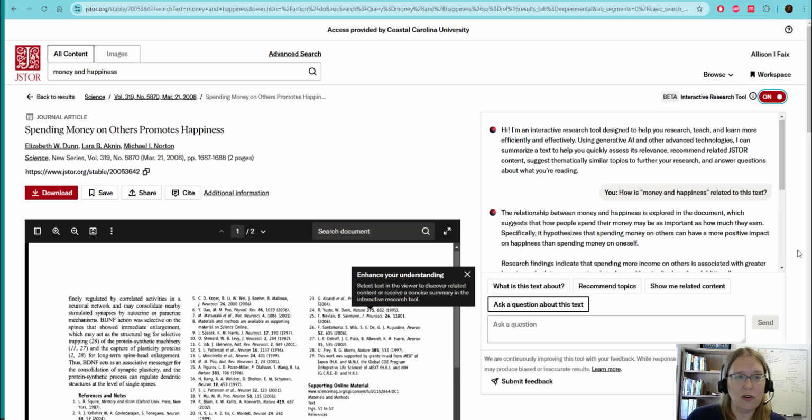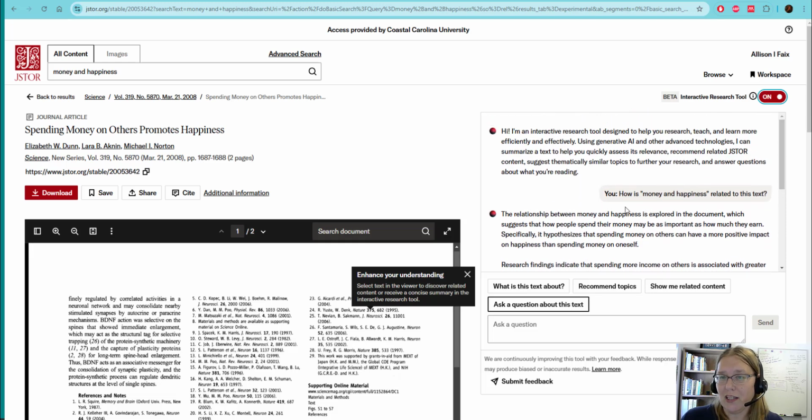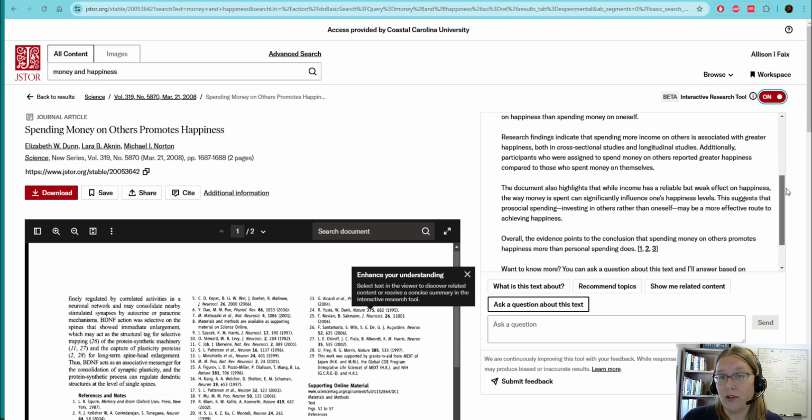I picked an article that was only 2 pages. That was not a good choice. But if you pick an article that's like 50 pages long, you can ask it, and it does a sample question for you, like how is money and happiness related to this text? And then the AI will tell you exactly what this article is going to have about that. So this is going to save you so much time as you read through these.